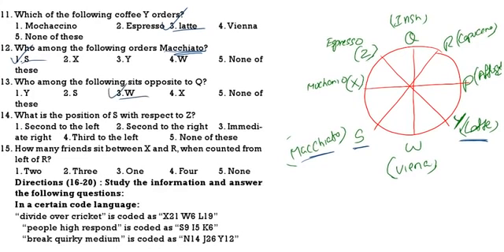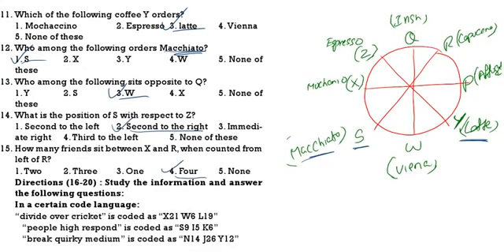What is the position of S with respect to Z? Second to the right. How many friends are there between X and R when counted to the left side of R? So when we count to the left side of R, 1, 2, 3, 4. There are 4 friends between X and R.